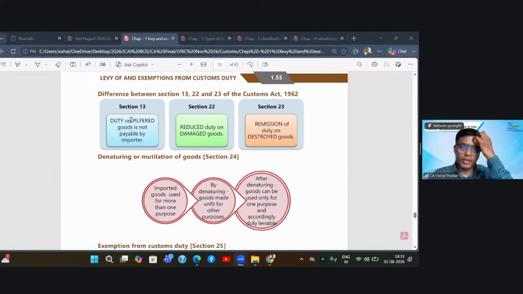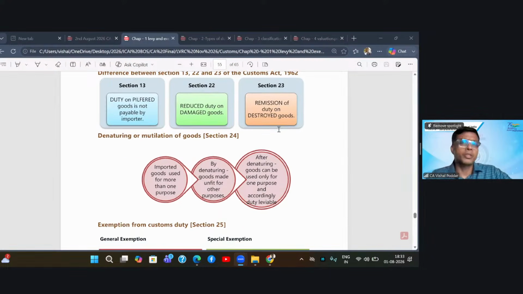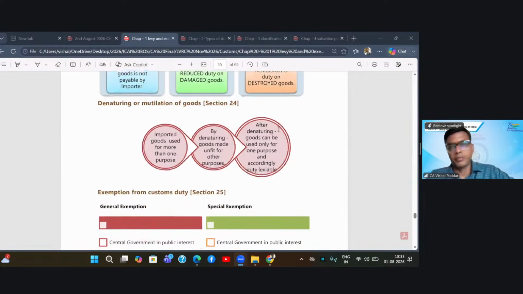Now, a comparison between all the three sections, because all three are giving you benefit. So first is 13, which gives waiver only of the pilfered portion of the goods. Second, 22, which we just saw, which says that we'll proportionally reduce the duty on the damaged goods. And third, remission on loss, where the entire goods are lost, we will give you remission of the goods which are completely lost or destroyed.